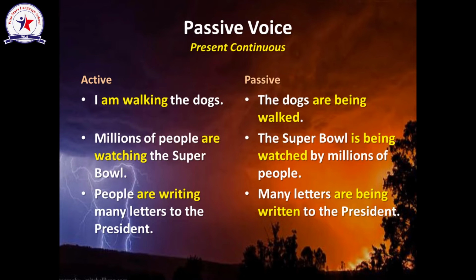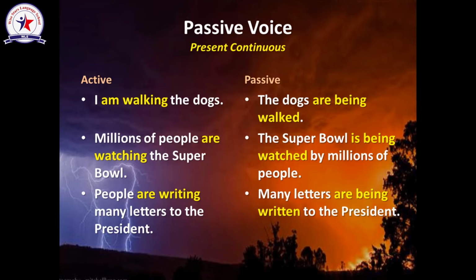Let's apply those rules in the present continuous tense. I am walking the dogs. When I would like to transfer it into the passive, I will start with the object, which is the dogs. Verb to be in the present continuous should be verb to be plus being. So the dogs, as a plural noun, will take are plus being. Then we have to get the past participle of the verb walk, which is walked. So the sentence is going to be, the dogs are being walked.